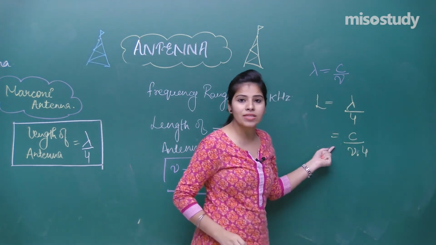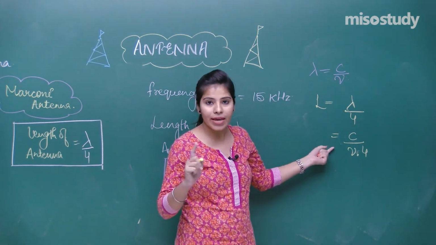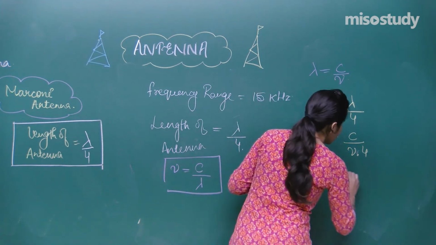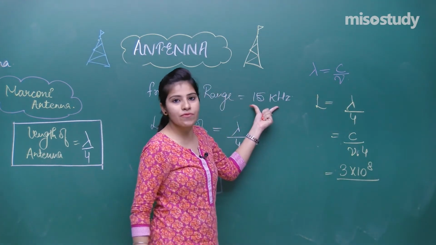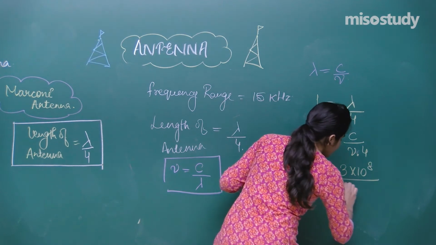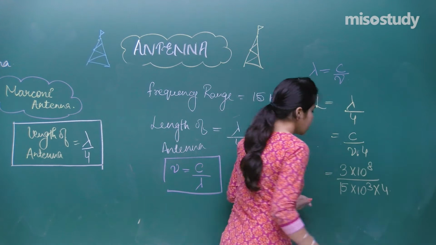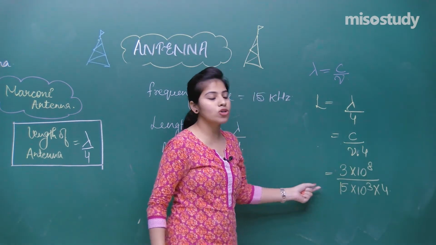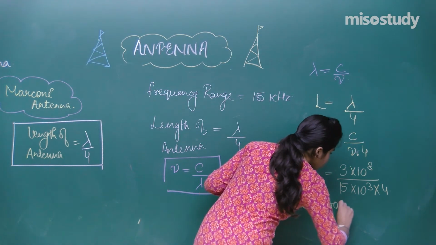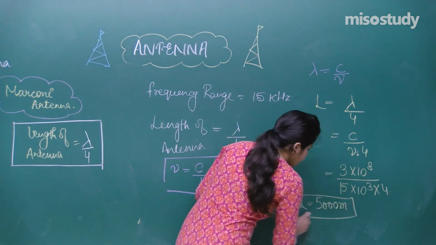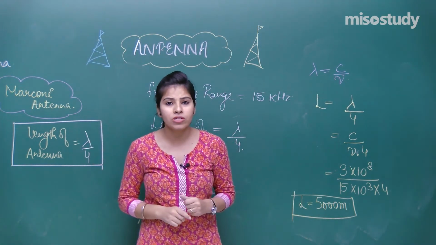C is nothing but the speed of light, which is 3 into 10 raised to the power 8. So put this value. The frequency is given as 15 kilohertz, so 15 into 10 raised to the power 3 multiplied by 4. When you solve this, you will have the value of the length of antenna as 5000 meter.